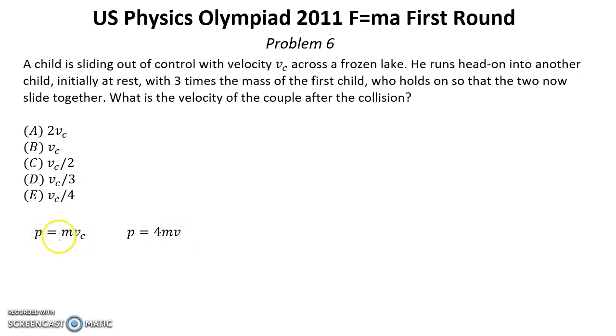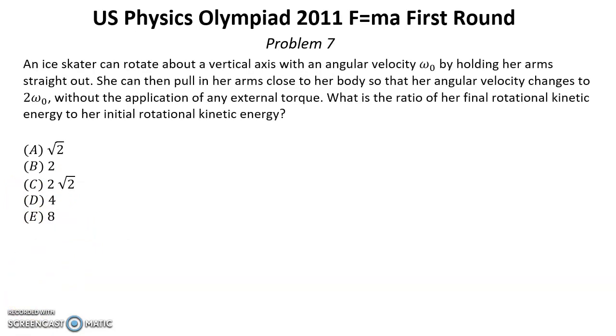So after equalizing these momentums, we can find that the new velocity equals just 4 times less than the initial velocity, which is answer E.